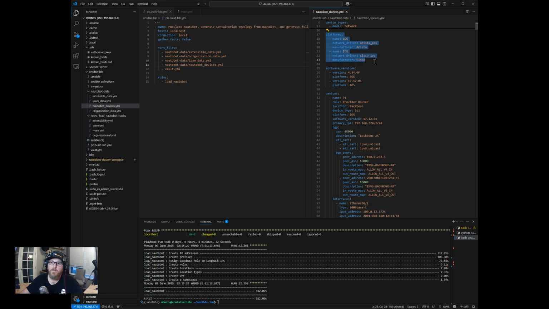The other role platforms play is identifying it when you use it as a dynamic inventory for Ansible. So when you pull a device like this out, we can grab the network driver, or however we name the platform.